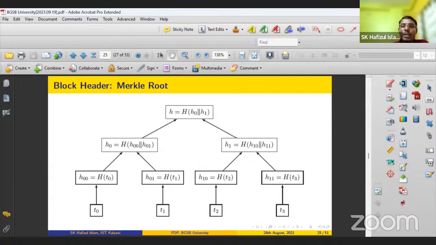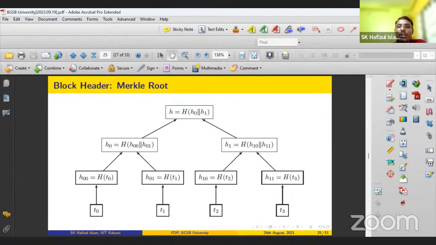H10. These 2 pieces of information are needed. Why? Because if you receive T3, you can calculate H3, that is the hash of T3. If you concatenate this with H10 and apply the hash, then it will give this value, right? And you already received this value. So if you concatenate these 2 values, then you get the new root.